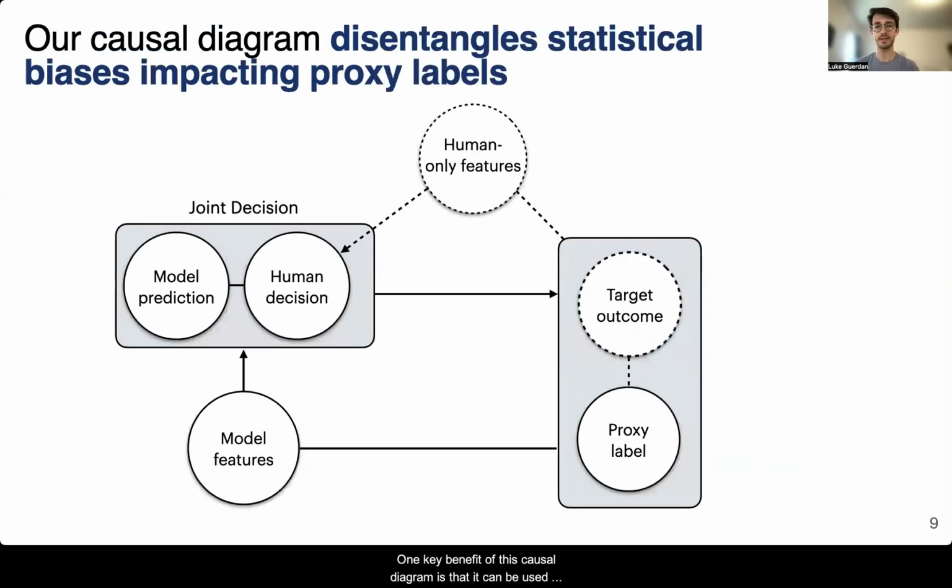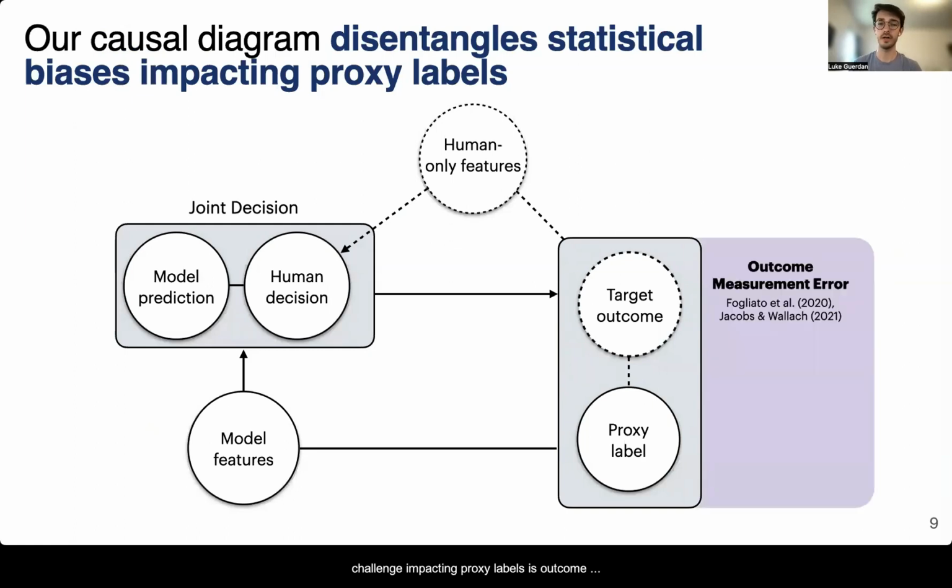And one key benefit of this causal diagram is that it can be used to disentangle sources of statistical bias impacting prediction targets. For instance, one commonly discussed challenge impacting proxy labels is outcome measurement error. This occurs when the construct being predicted, such as creditworthiness, student learning, or disease status, is imperfectly operationalized by observed labels. For example, in criminal justice settings, rearrest is an imperfect proxy for recidivism risk because crimes can go unreported and defendants can be falsely arrested for crimes that they didn't commit.